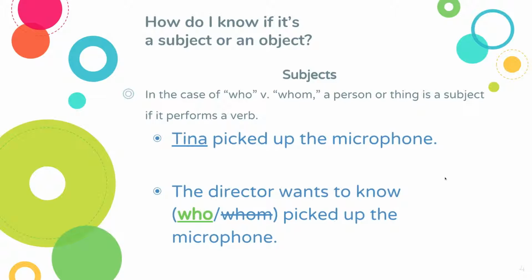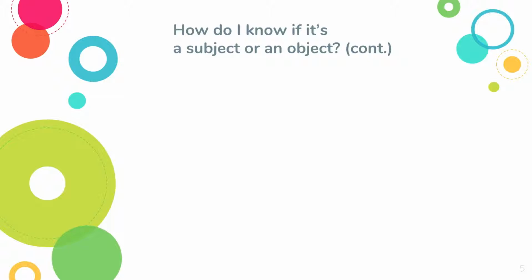Who does not need to be the subject of the whole sentence, it just needs to be the subject of a verb. So you can see in the second sentence that the director and who are both subjects. They both have their own verbs. It's less about who's the subject of the whole sentence and whether or not who acts as the subject of the verb that you're looking at. So as long as who has a verb it's attached to, you should be okay.